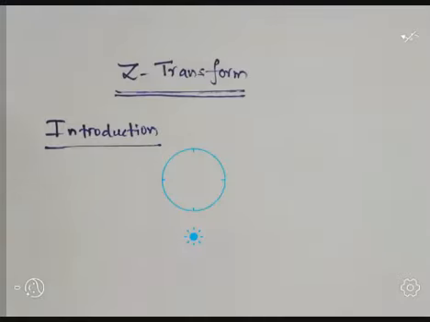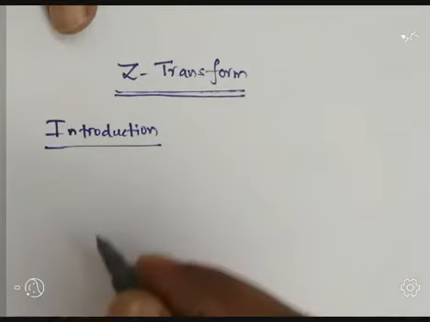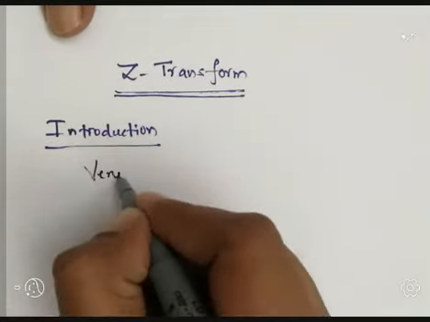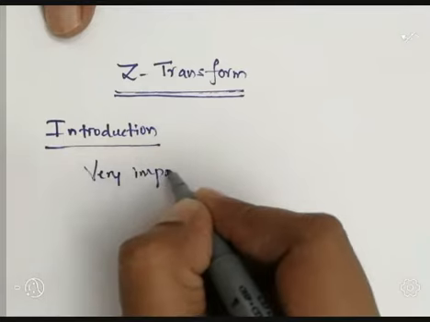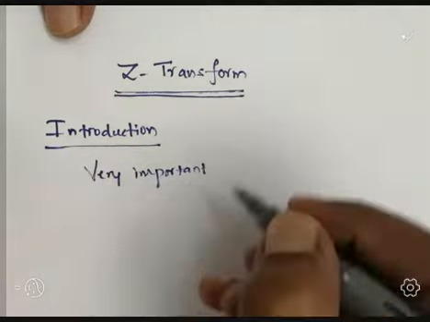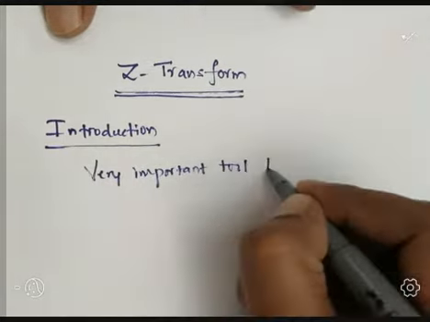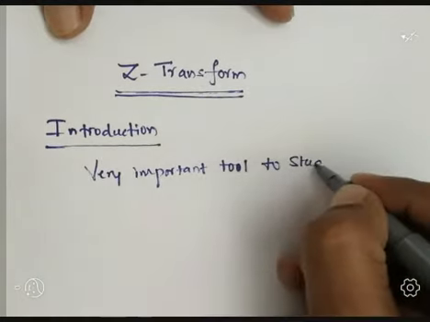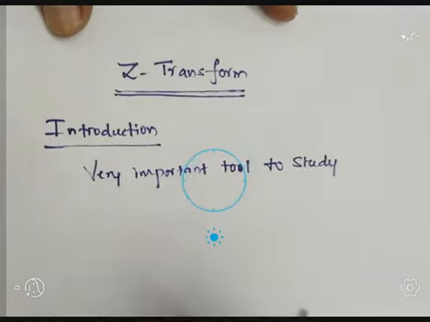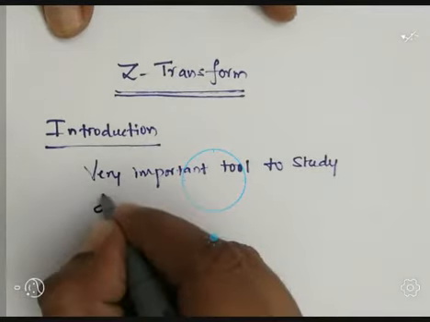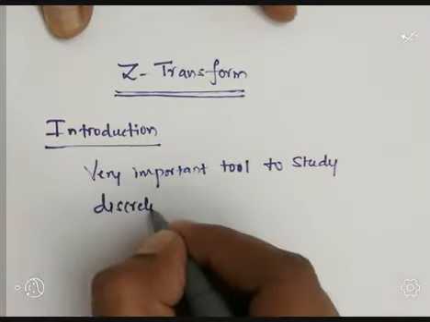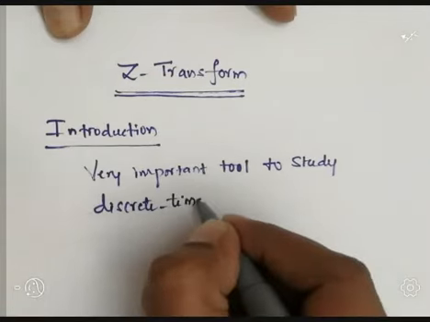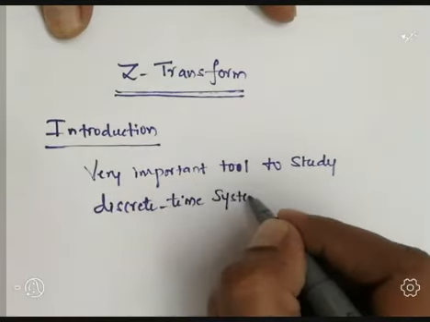Therefore, the Z transform is an important tool in the study of discrete time analysis. It is a very important tool to study discrete time systems.